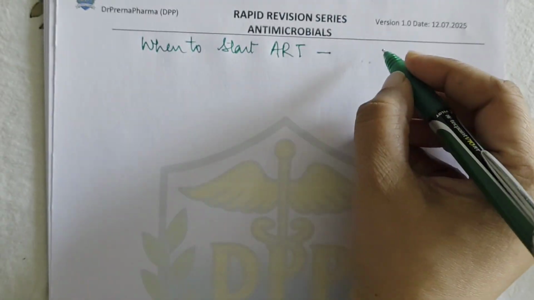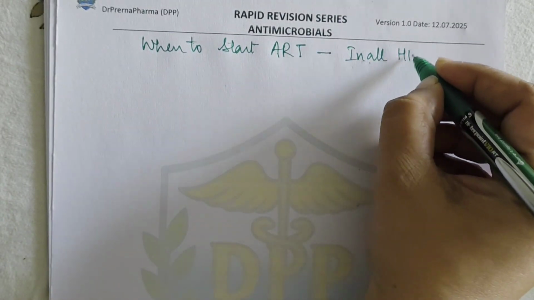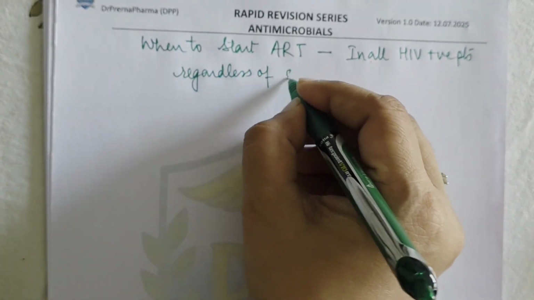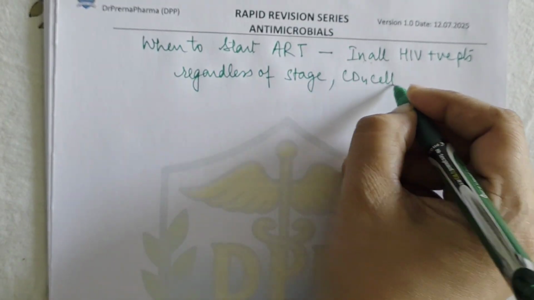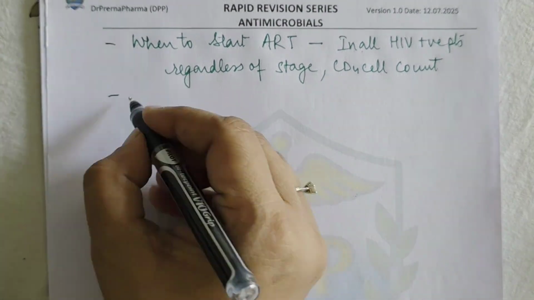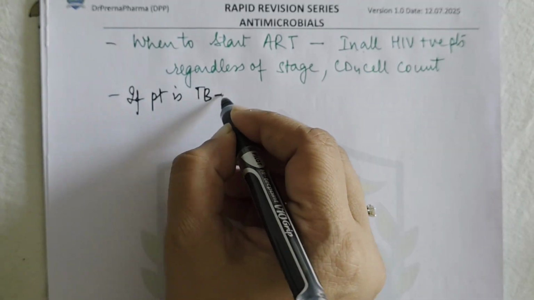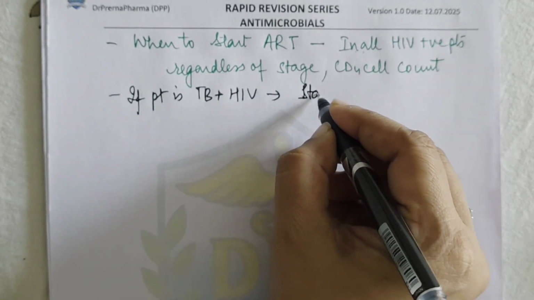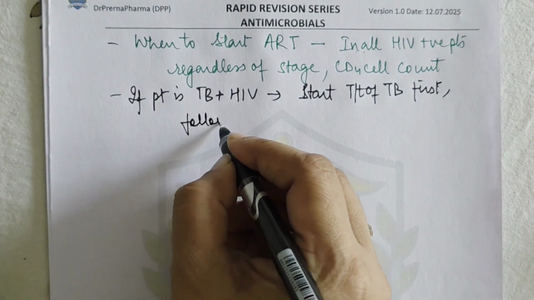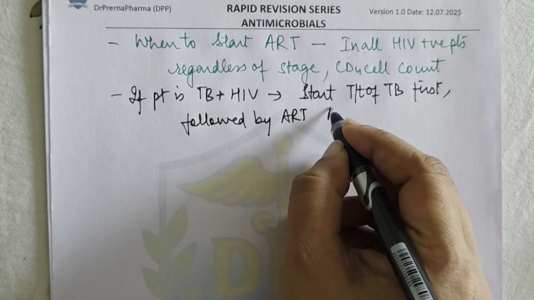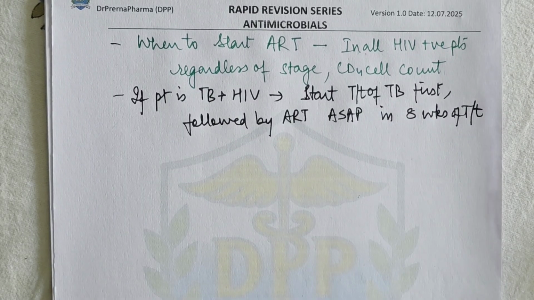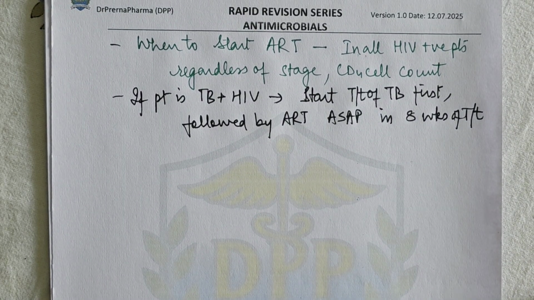Now when to start ART? ART to be started in all HIV positive patients regardless of the stage and CD4 cell count, right? This is the first thing that has changed now. Earlier they used to start it late. Then if the patient is having TB plus HIV, then start treatment of TB first, followed by ART as soon as possible within 8 weeks of treatment, right? So this is very important, and a lot of questions have been asked on this also.